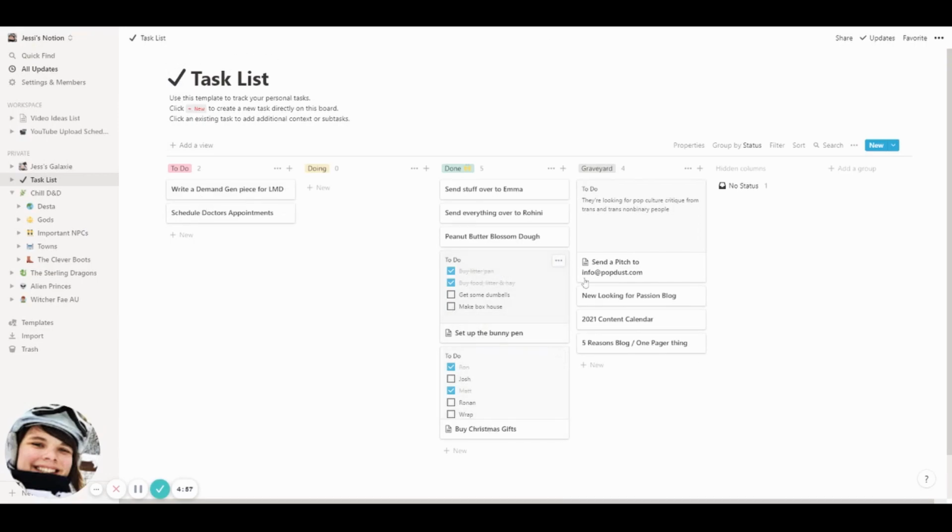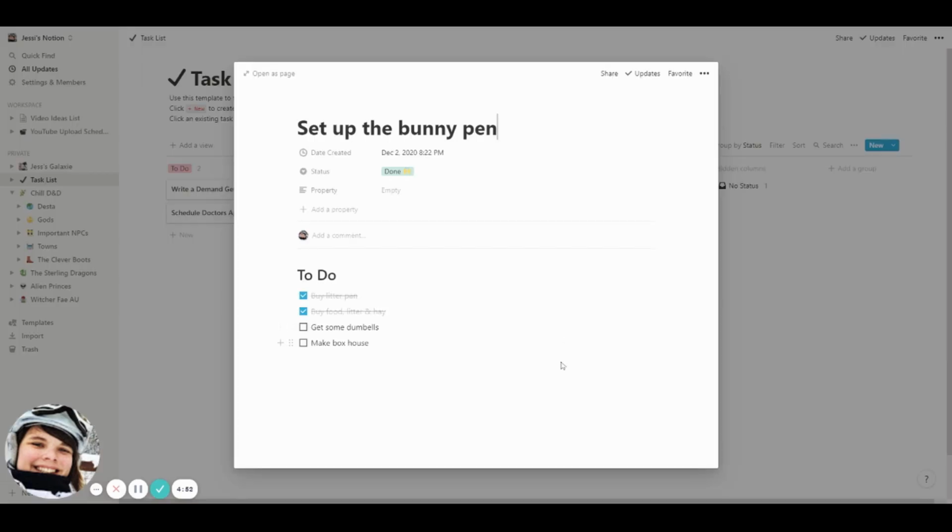I don't use it a ton, but I do use it a little bit. For example, if you look at this task, I created it to set up Shiro's pen before I got him. As you can see in here, I have smaller tasks which fit inside this task, such as buying the cage, getting a mat to go under it, getting fencing for around it, and then ultimately that all led up to putting together the bunny cage.